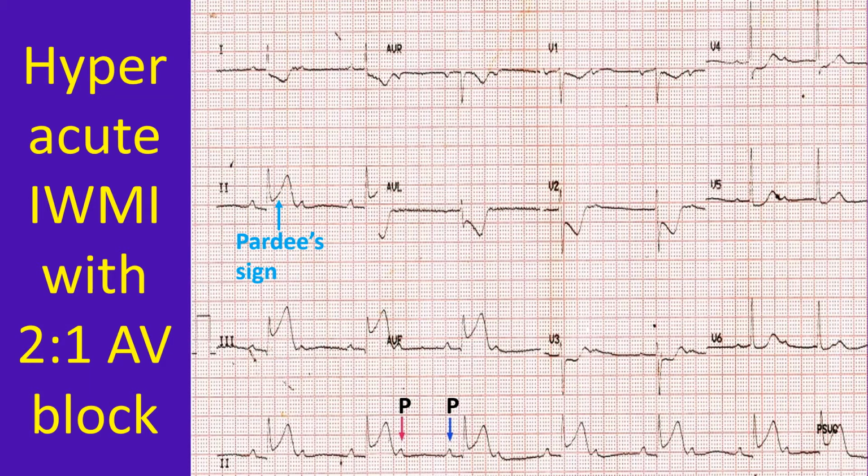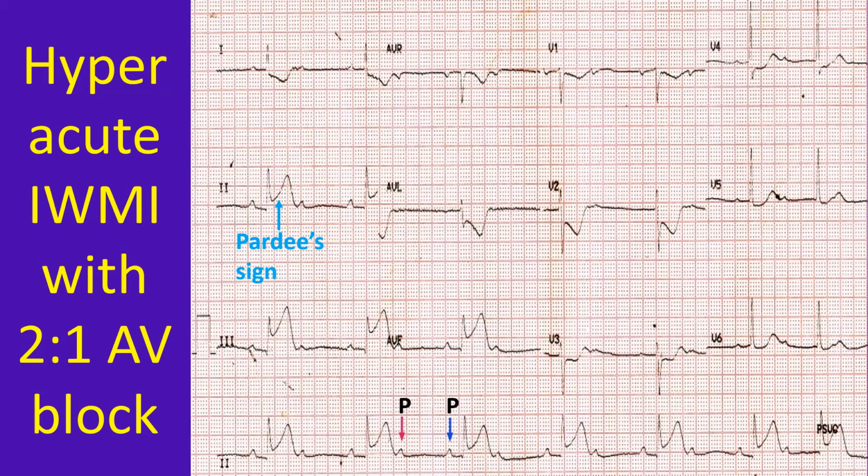ECG in hyperacute phase of inferior wall myocardial infarction with 2 to 1 AV block. There are 2 P waves for each QRS complex, indicating a 2 to 1 AV conduction. Upsloping ST segment elevation, Paddy's sign, is seen in leads 2, 3 and AVF, inferior leads. T waves in these leads are tall compared to the amplitude of the QRS complexes.